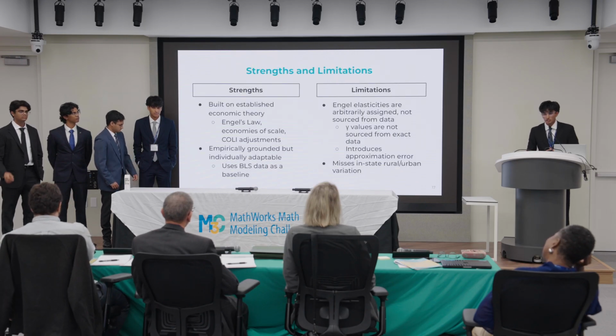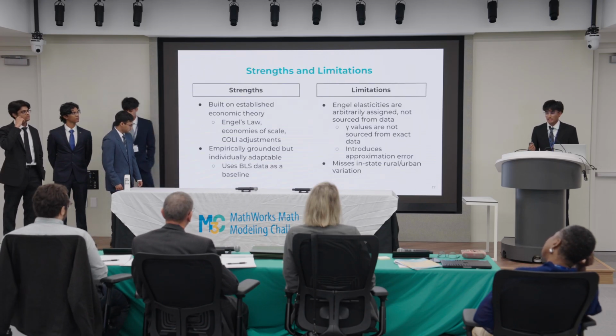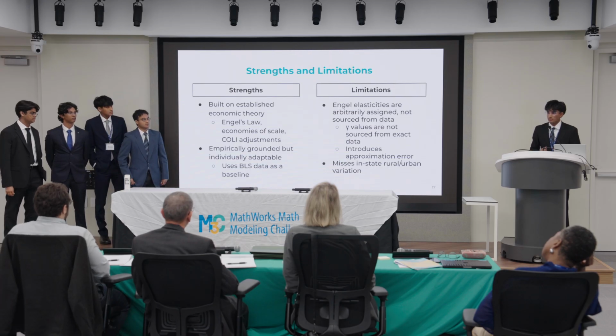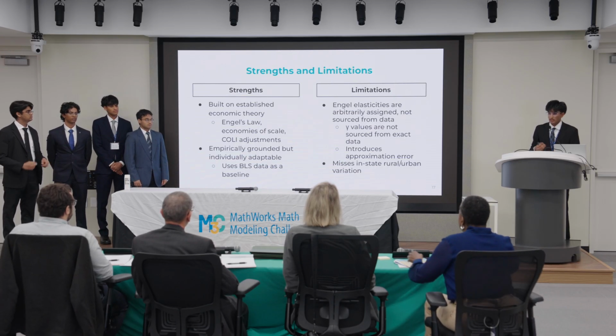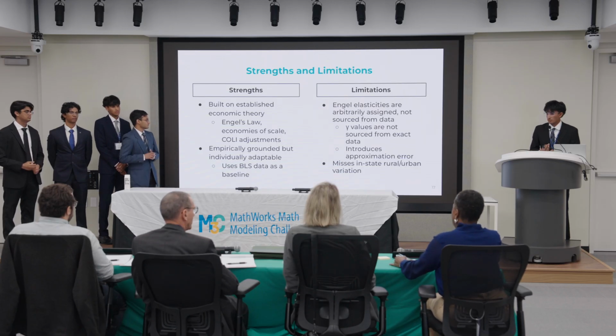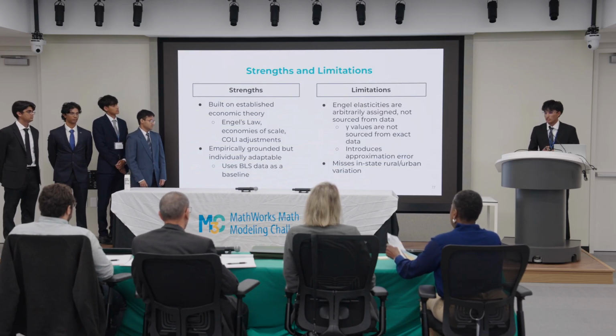So to conclude our discussion on Q1, I would like to address some of the strengths and limitations of our model. The primary strength is that we made intentional choices to include economic and theoretical backing, which means Engel's law, economies of scale, and the Colli adjustments.